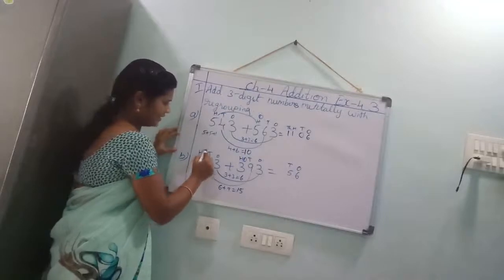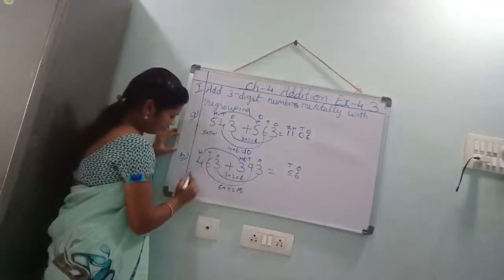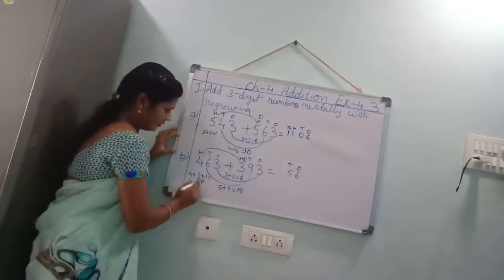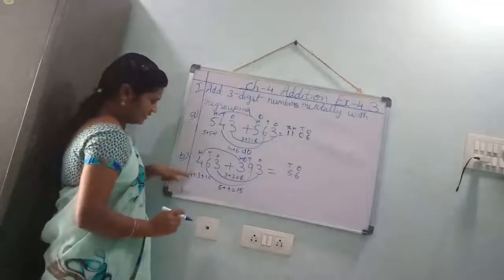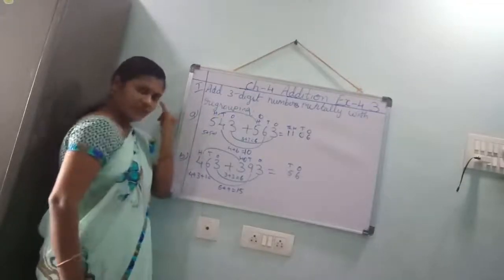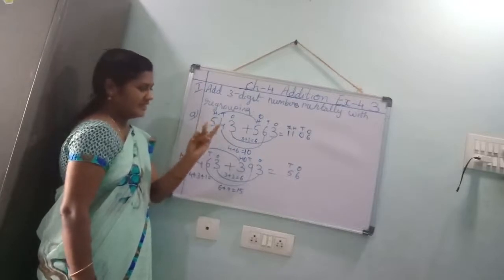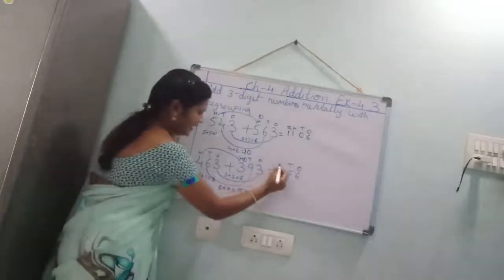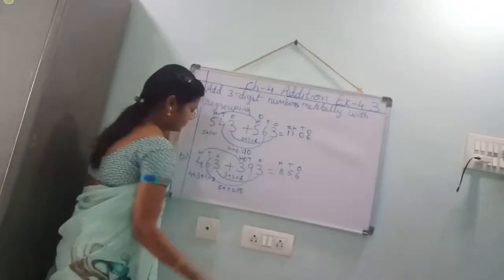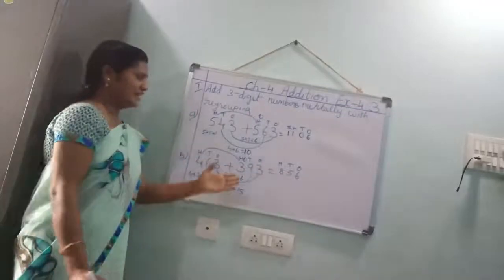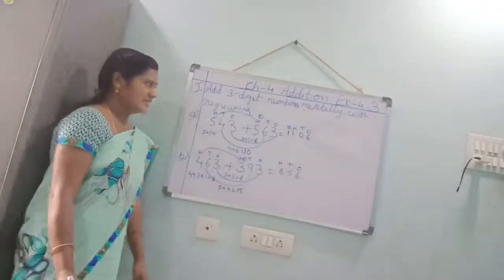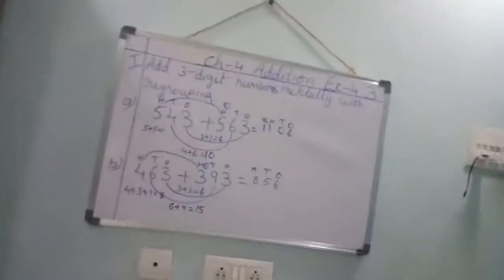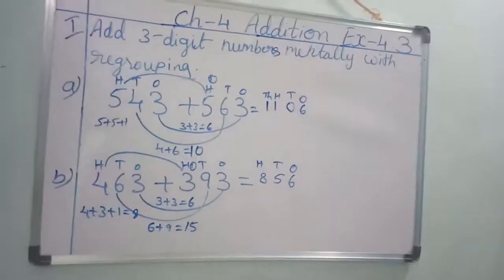Now you should add the hundreds place. Which numbers are there? 4 plus 3 plus 1 carried forward. 4 in the mind, take 3 fingers. 4 after 5, 6, 7. 7 in the mind, take 1 finger. 7 after 8. That 8 you should write in the hundreds place. 856 is the answer. Understood, children? Copy in the classwork.